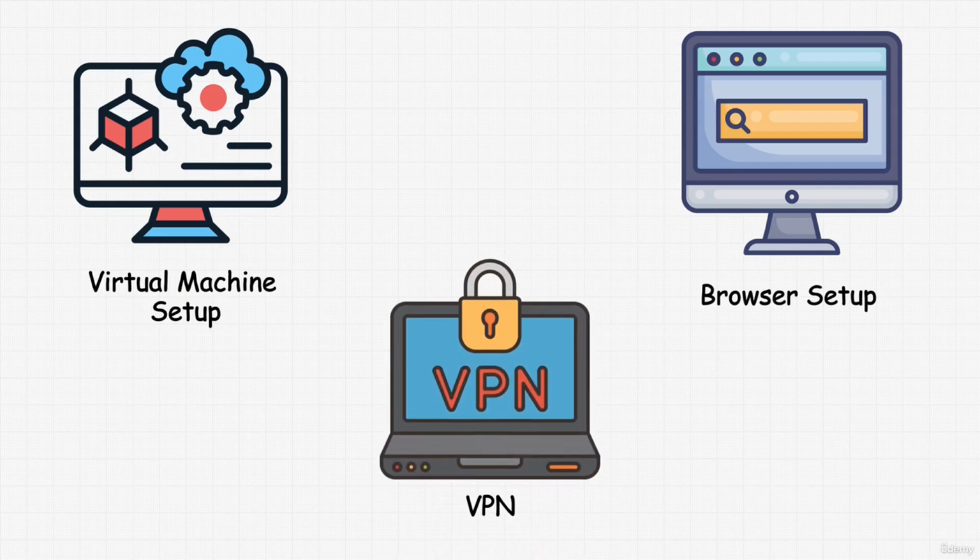Also, VPNs or virtual private networks are another key component. A VPN masks your IP address, helping to protect your location and identity. We will review how to choose a reliable VPN provider and configure it to ensure robust privacy.